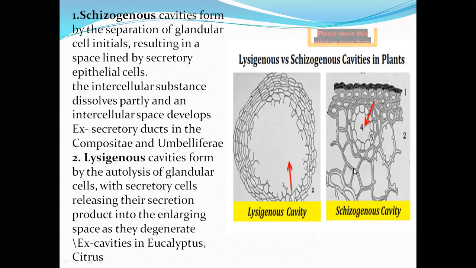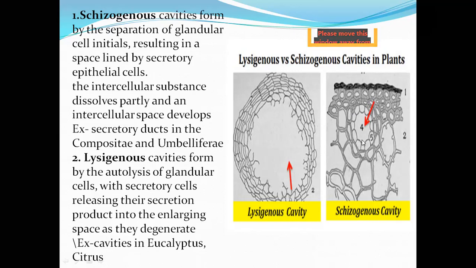Like intercellular spaces, there is a space here due to the separation of glandular cell initials. You see, these specially lined cells are epithelial cells.